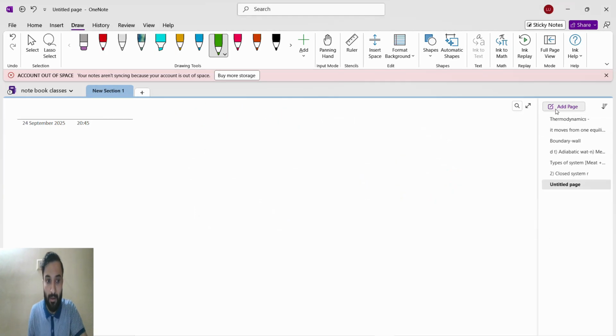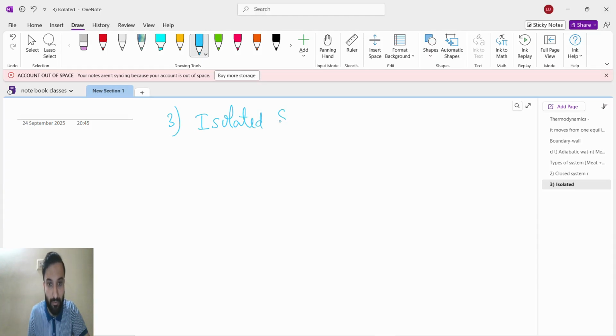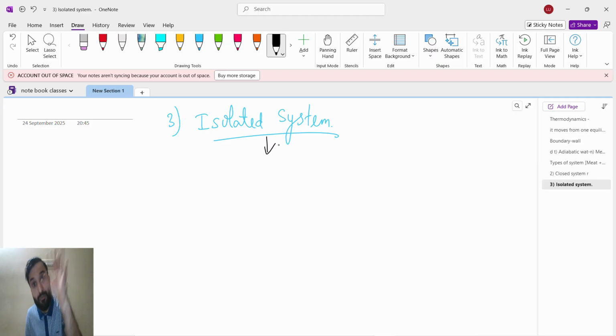And next, the third one is the isolated system. In an isolated system, we cannot take the diathermic wall. Isolated system means the system itself is a red flag. If the wall were also a green flag, the system would allow heat transfer and matter exchange, but the system is only a red flag.